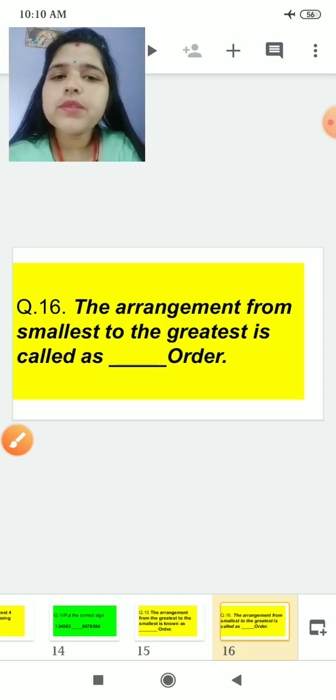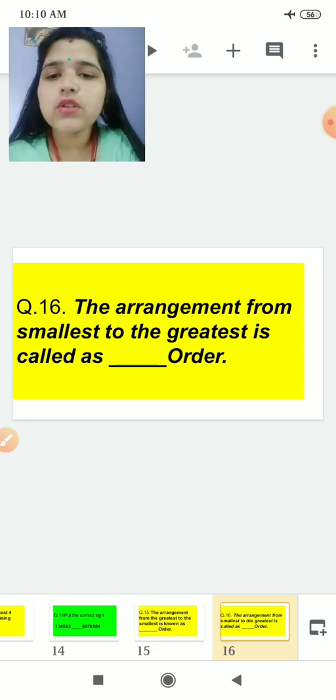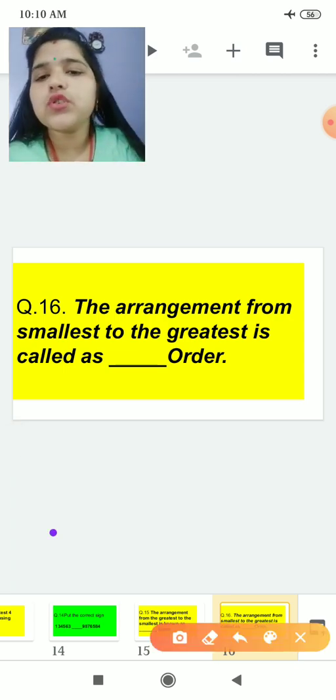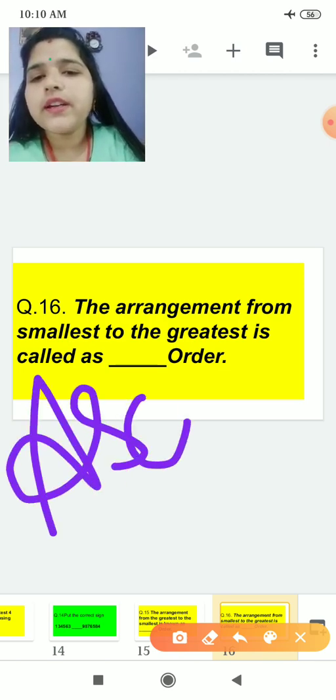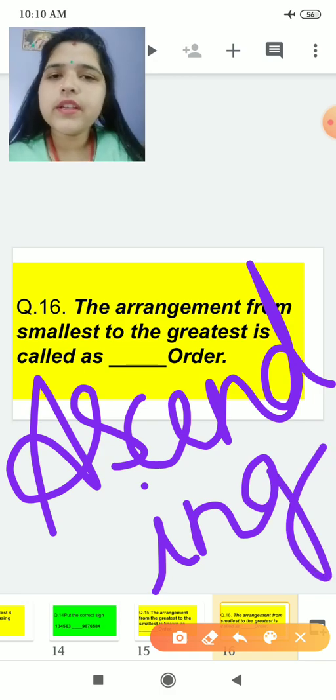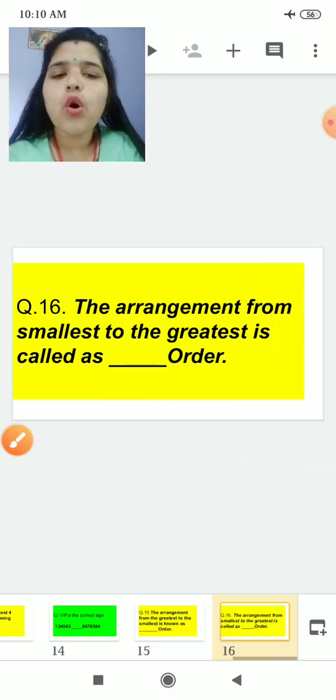The arrangement from the smallest to the greatest number is called dash order. Coming from smallest to the greatest, that is which order? Ascending order. That is ascending order. I hope you all are clear with this.